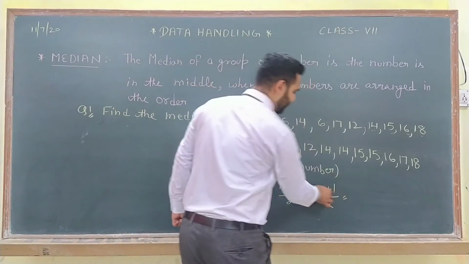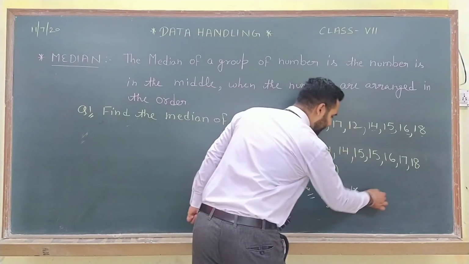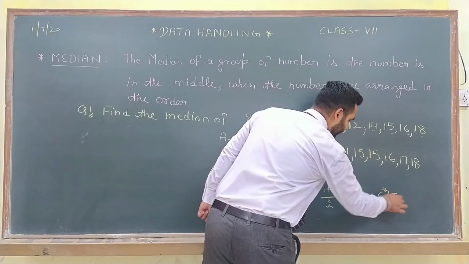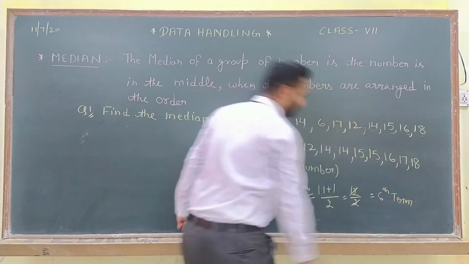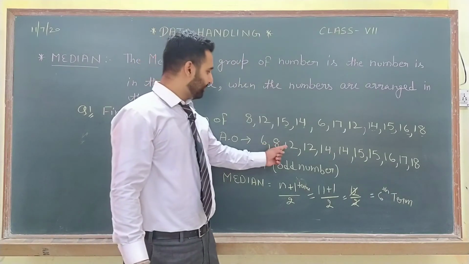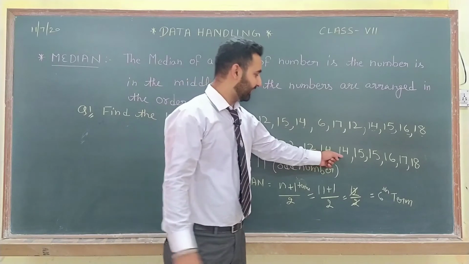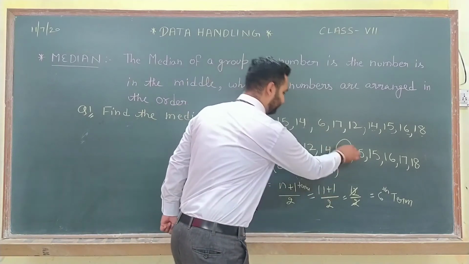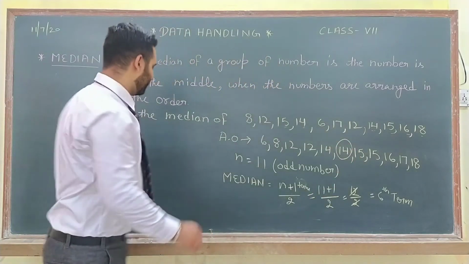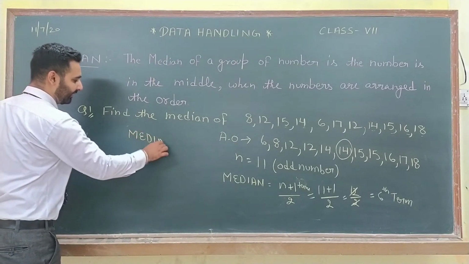Solve it: 11 plus 1 is 12, upon 2 is 6, which means the 6th term is your median. Now count 6 terms: first, second, third, fourth, fifth, sixth. So the 6th term is 14. So your median for this group of data is 14.